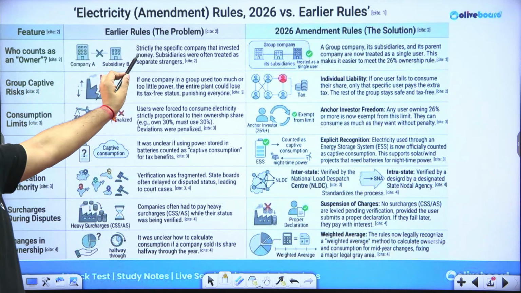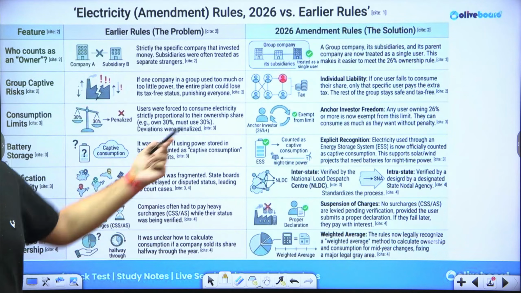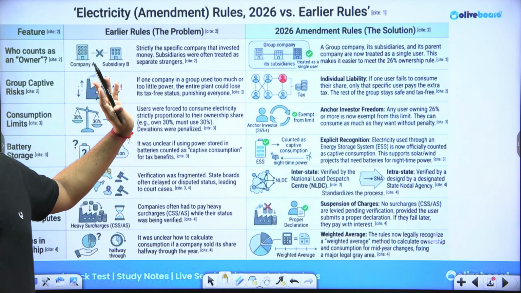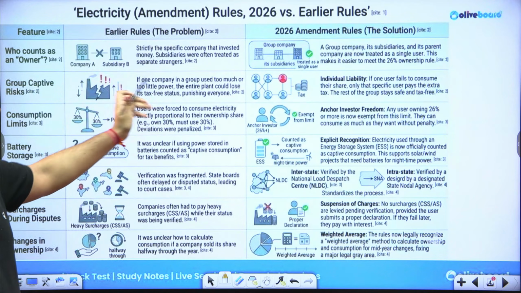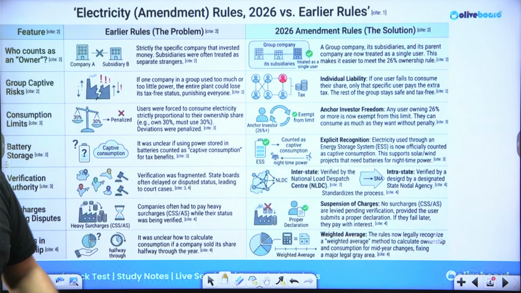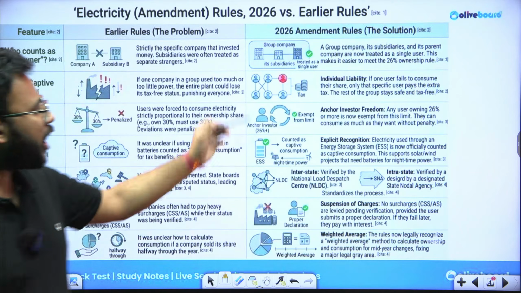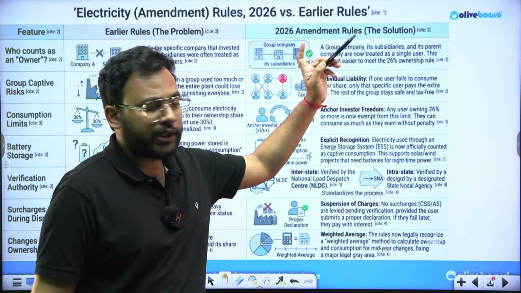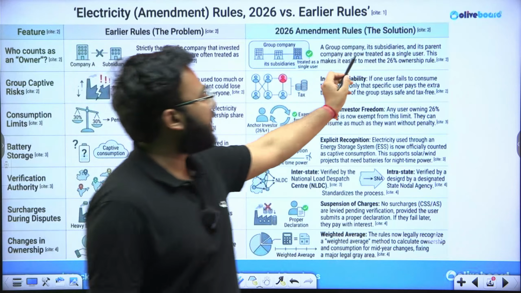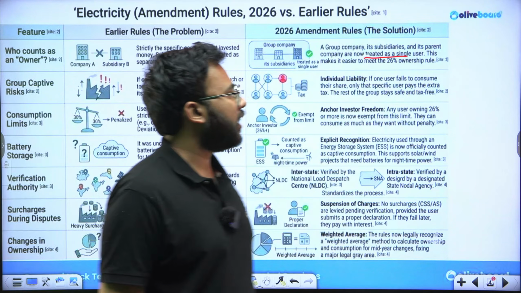Firstly, in the earlier time period, the specific company that invested the money, as I have discussed, let's suppose Tata Motors, they were basically getting the exemption or the benefit, but the subsidiaries were often treated as a separate stranger company. They won't be getting that tax benefit. Company A is not related with company B. Now what has changed? A group of companies, including subsidiaries and the parent or the holding company, will be treated as a single user. Therefore this benefit is going to be extended to others as well.